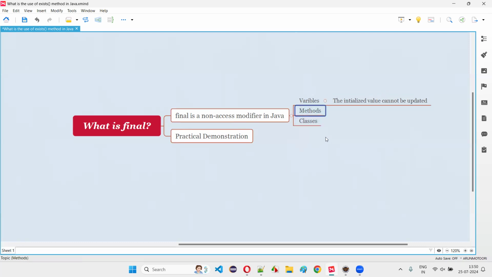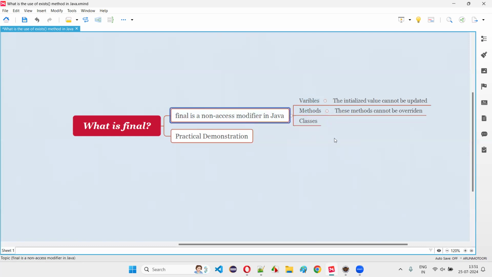Second thing, when you specify the final non-access modifier before methods, these methods cannot be overridden. The child class of the parent class having a final method cannot override it. A duplicate copy of the same method in the child class cannot be created, and if you try to create it, you will get a compiler error.